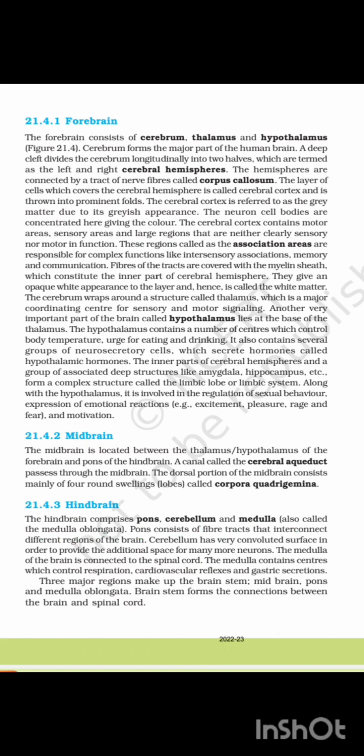Also connected is the medulla oblongata. Pons constitutes a fiber tract that interconnects different regions of the brain. Cerebellum has a very convoluted surface in order to provide additional space for many more neurons. The medulla of the brain is connected to the spinal cord. The medulla contains centers which control respiration, cardiovascular reflexes, and gastric secretion. The three major regions make up the brain stem: midbrain, pons, and medulla oblongata. Brain stem forms the connection between the brain and spinal cord.